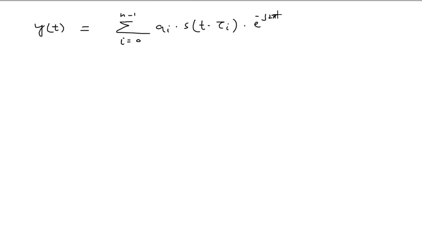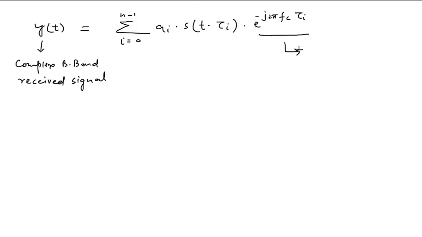Further, we can write this equation as y of t equals summation i equals 0 to n minus 1 of ai into s of t minus tau i into e raised to power minus j2 pi fc into tau i. In this equation, y of t is your complex baseband received signal, and this term represents your complex phase vector.